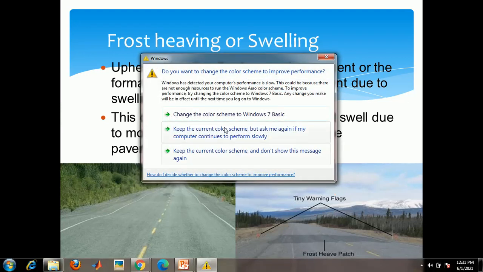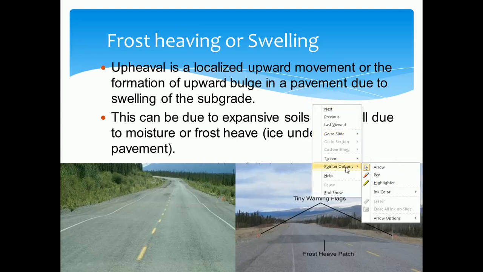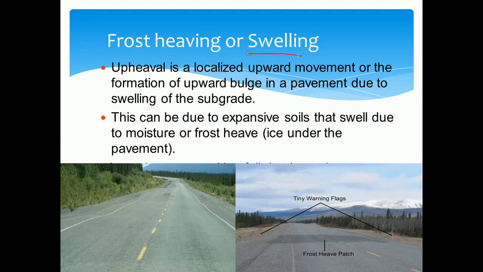And the next one is frost heaving or swelling. So try to understand this by reading the name itself. Swelling is nothing but what? If there is a swelling in the subgrade, there may be an upward movement of the formation.